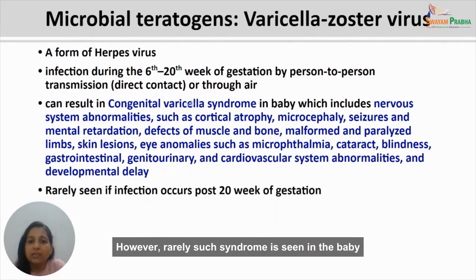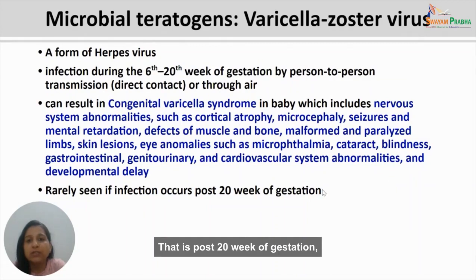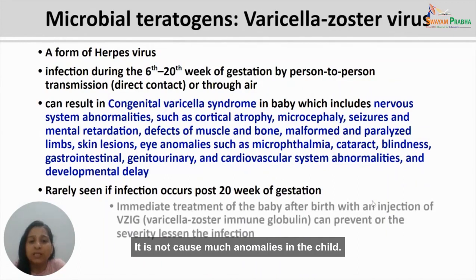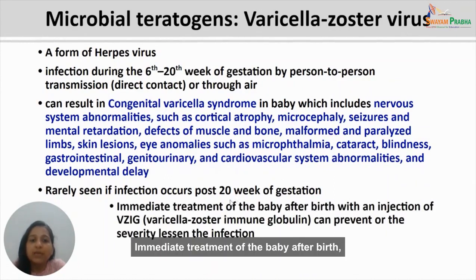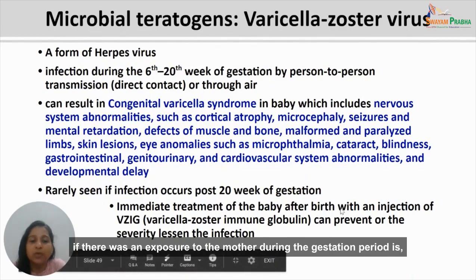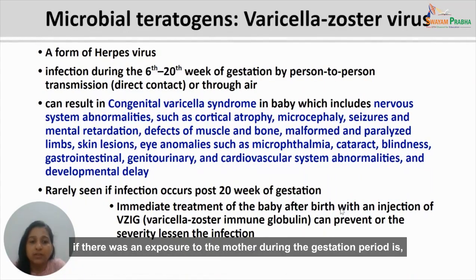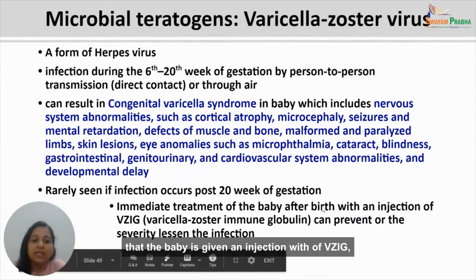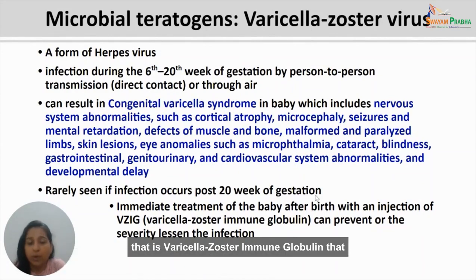However, such a syndrome is rarely seen in the baby if infection occurs after 20 weeks of gestation. That is, after 20 weeks of gestation, if the child is exposed to varicella zoster, it does not cause many anomalies in the child. Immediate treatment of the baby after birth, if there was an exposure in the mother during the gestation period, is that the baby is given an injection of VZIG, that is varicella zoster immune globulin, that is antibodies, which can prevent the infection or lessen its severity.